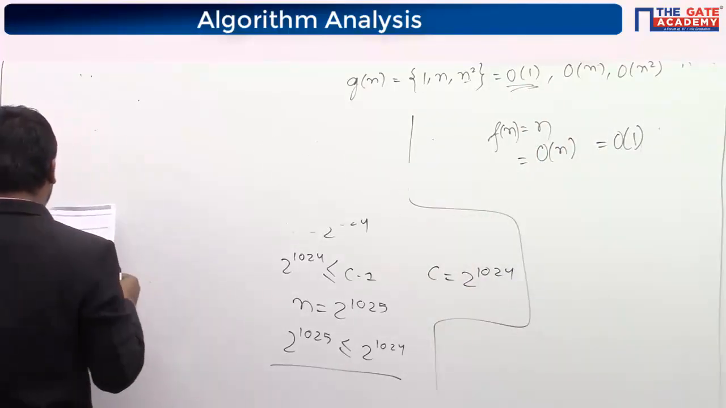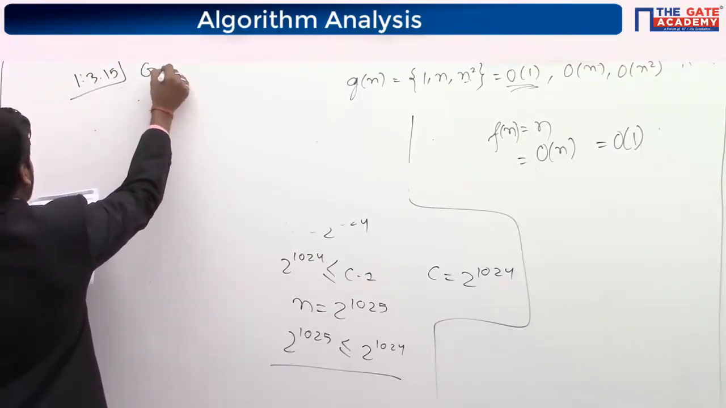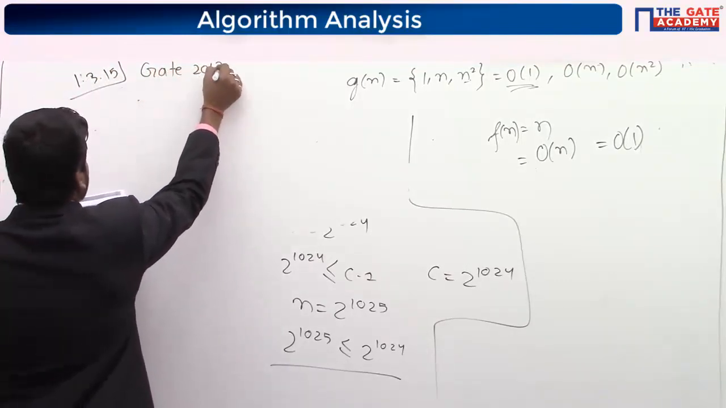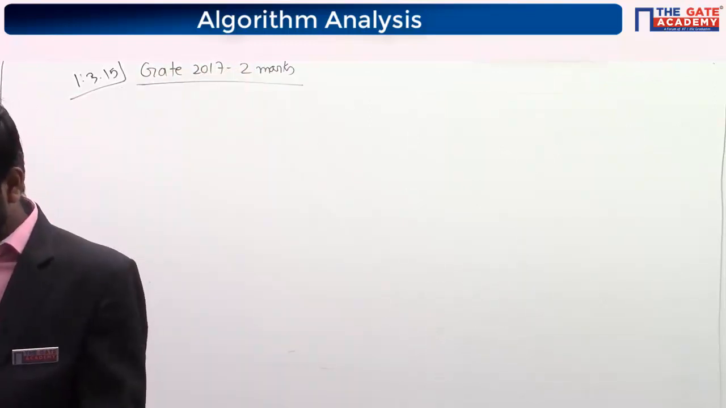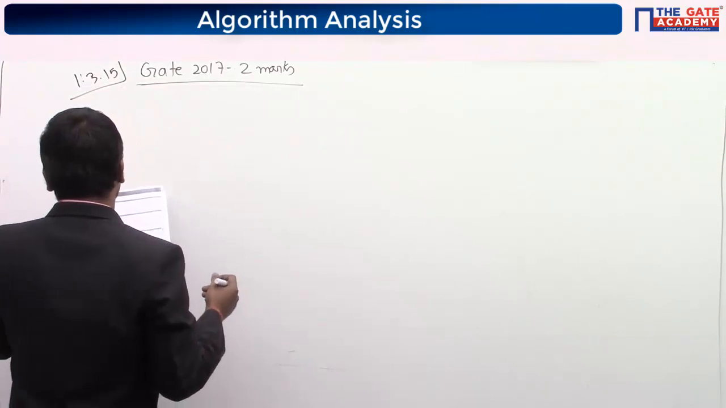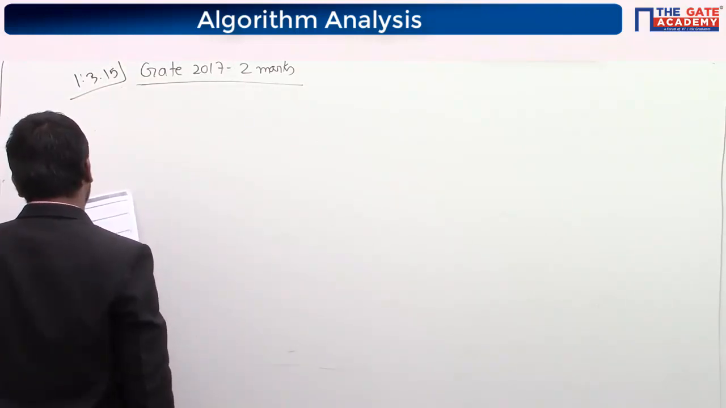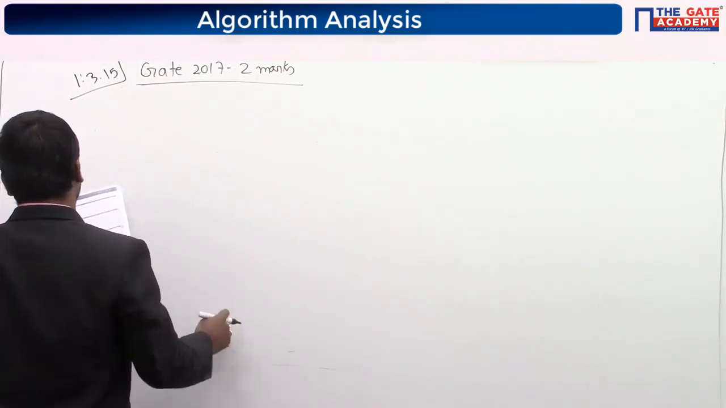Last one of asymptotic notation, 1.3.15, GATE 2017, 2 marks. Let me solve it. Consider the following functions from positive integers to real numbers. The correct arrangement of the above functions in increasing order of asymptotic complexity.